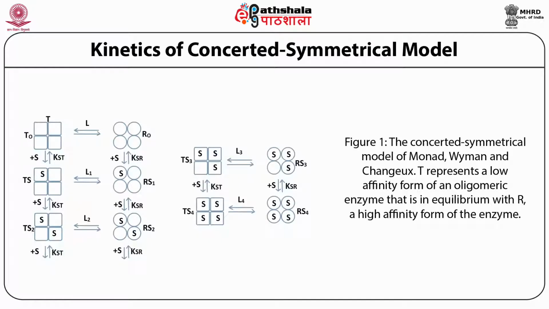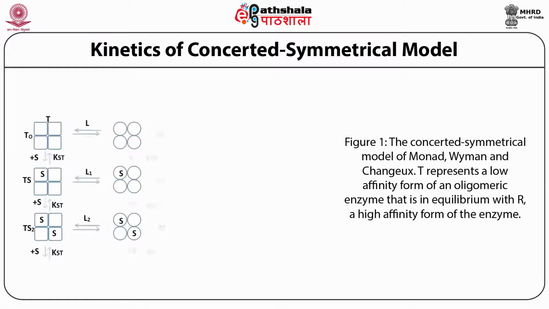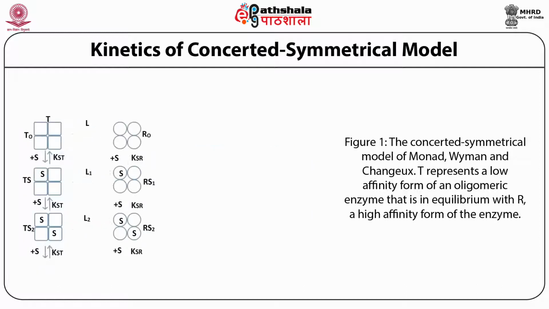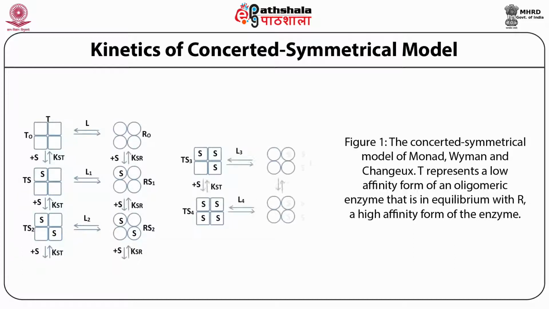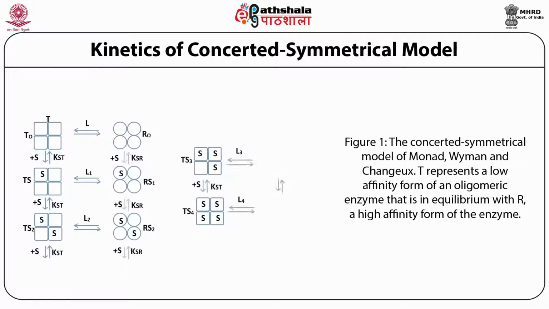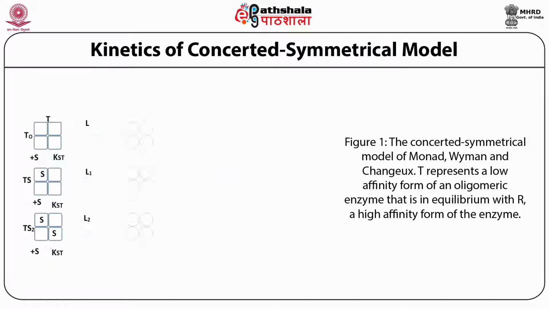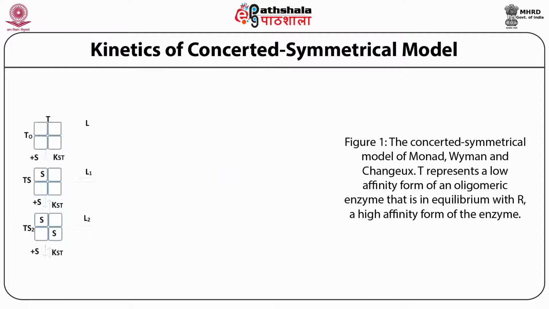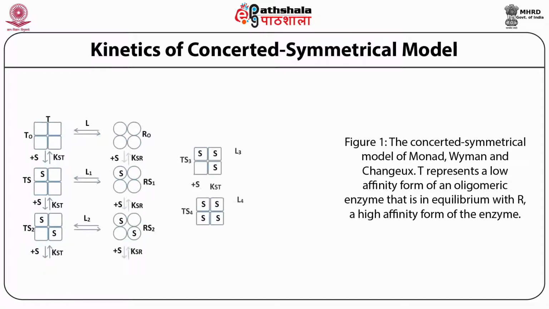On the left side you can see there is a T state, and on the right side you can see there is an R state. When the first substrate binds to the tetramer in the T state, it is converted into TS1, and binding of subsequent substrates to TS1, TS2 and TS3 converts the T state into TS2, TS3, TS4. Similarly, binding of ligand to the R state subsequently converts R0 into RS1, RS2, RS3, RS4.